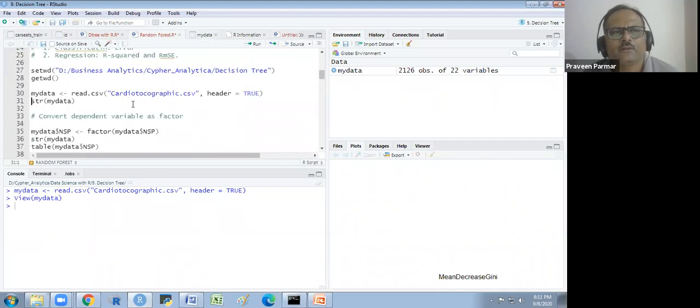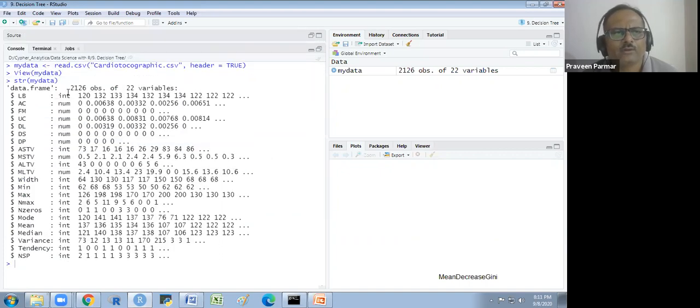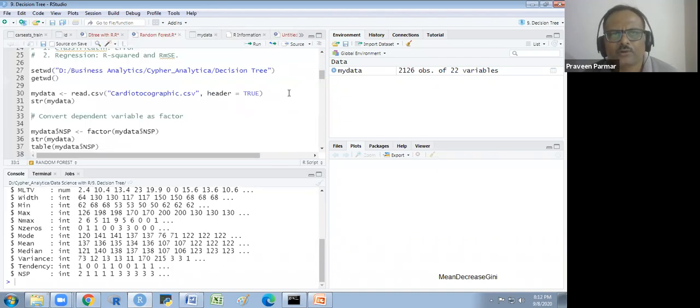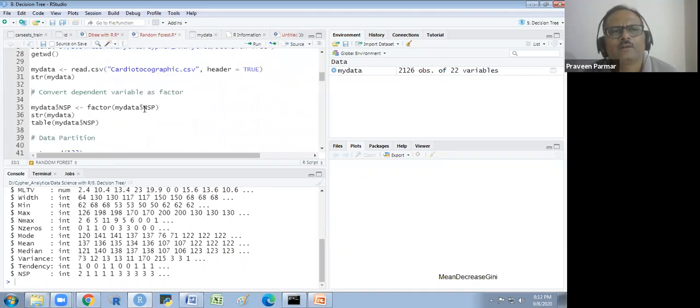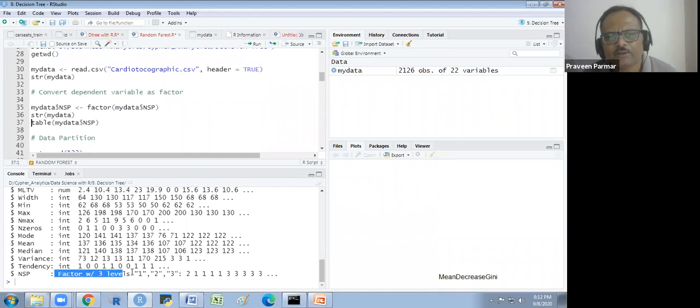Now I see the structure of this. You see all the variables are numeric and integer. There is no factor or character variable. It's very good. NSP is our target variable, which has the values 1, 2, 3. So I will convert it into a factor before conducting this. NSP is normal, suspect, and pathologic. Now you see the structure again: it is a factor with 3 levels.